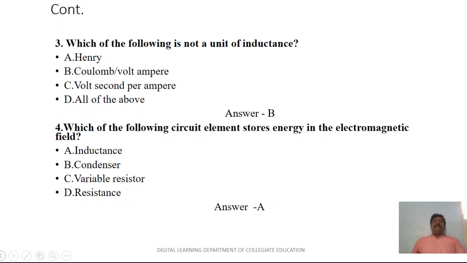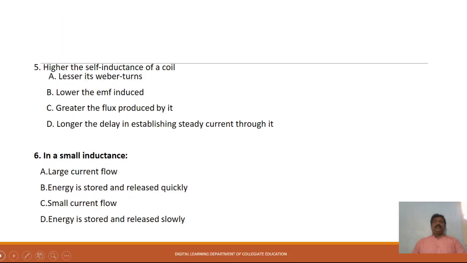Which of the following circuit elements stores energy in the electromagnetic field? So it is inductance. The higher the self-inductance of the coil, the lesser its Webers per turn. In a small inductance, there will be energy stored and released quickly.